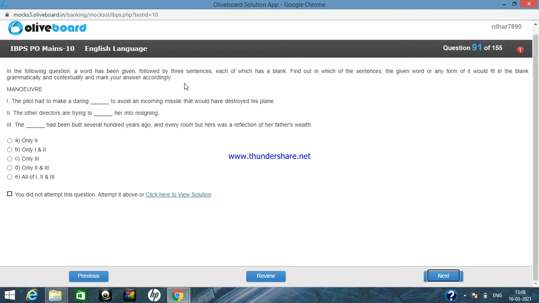Now, in the following question, a word is given followed by 3 sentences, each of which has a blank. Find out in which of the sentences the given word or any form of it would fit in the blank grammatically and contextually, and mark your answer accordingly. The pilot had to make a, and the given word is maneuver. So what does it mean? Guys, in this type of question you have to know the meaning of the particular word, otherwise you can't solve the question.